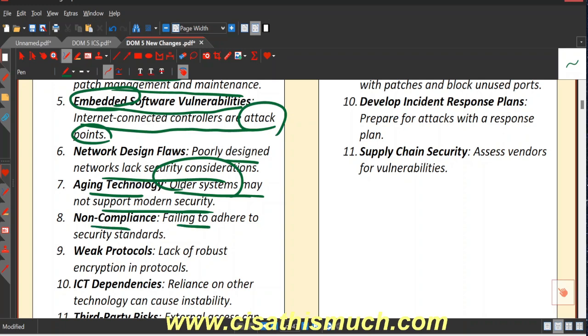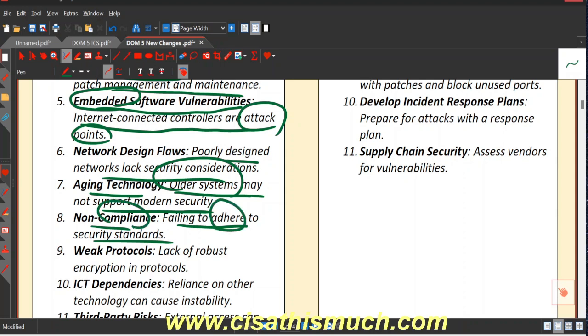Non-compliance, failing to adhere to security standards. There can also be a scenario where the industry has its own industry-specific laws and regulations, or the industry is operating in a country that has its own laws and regulations. In that scenario, they need to comply and adhere to those laws and regulations.